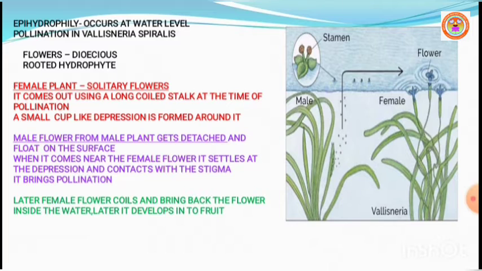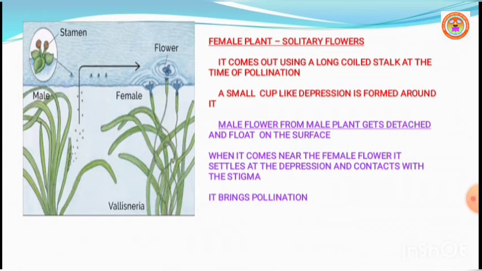At the time of pollination, a small cup-shaped depression is formed around the female flower on the surface of the water. If you observe this picture clearly, the male plant produces male flowers which get detached and float on the surface of water.